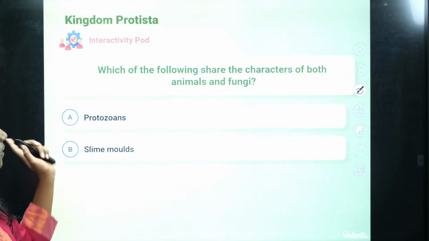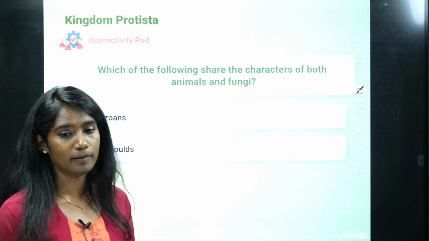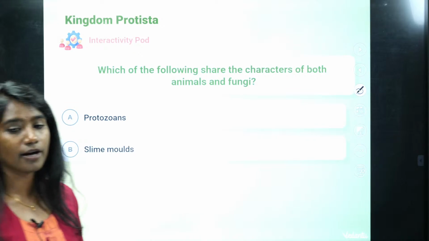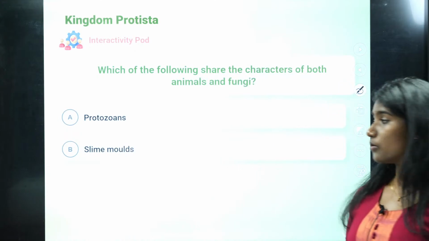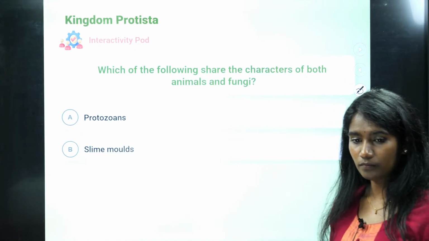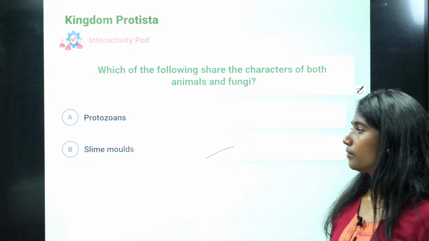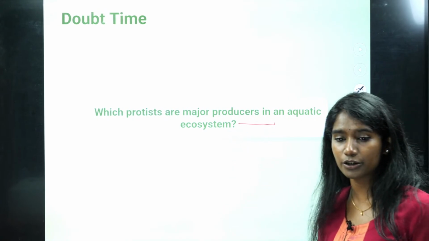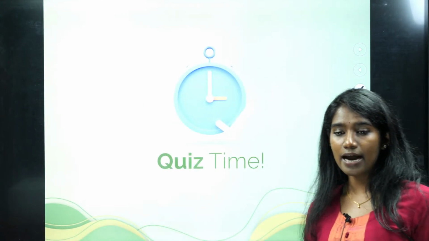Okay, so now which of the following shares the characteristics of both animal and fungi? Is it protozoan or slime mold? Is it option A or option B? Which shares both the characteristics of animal and fungi? Protozoan or slime mold? It is option B. Okay, now which protists are major producers in the aquatic ecosystem? I told you, the photosynthetic one, that is the right answer.